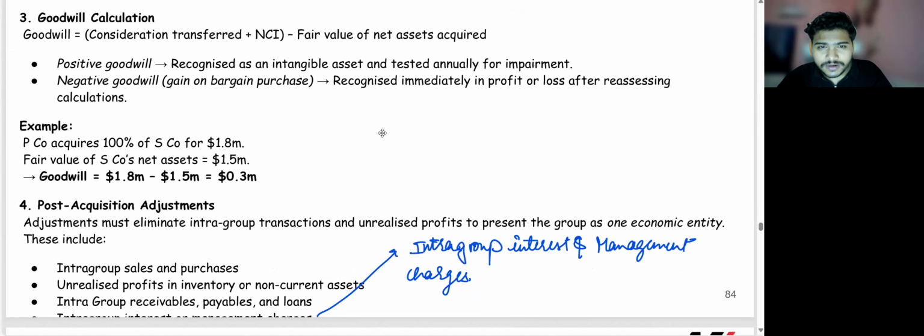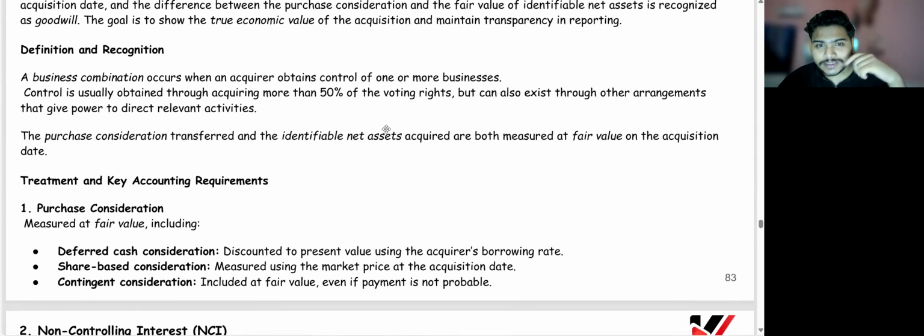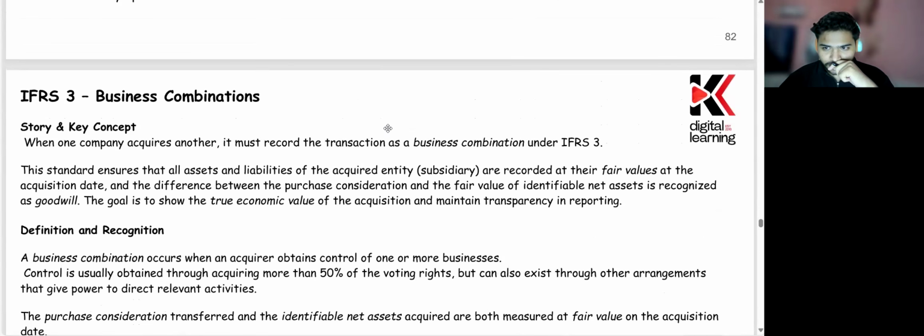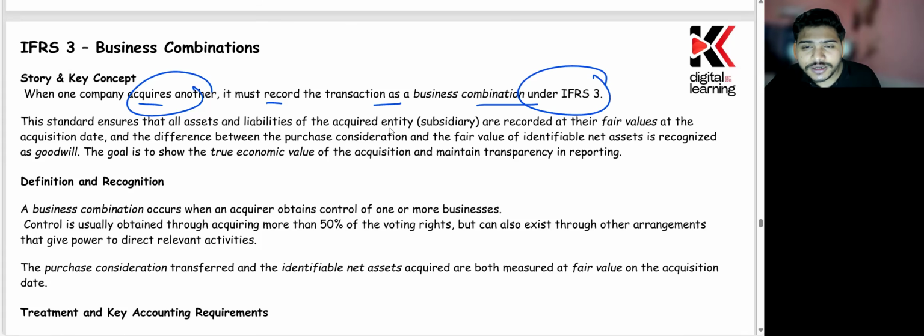Again, this standard will not be very much tested in an exam, but what you can expect from this standard is having a basic knowledge. So I think that could help you somewhere or other. So the story is that when one company acquires another company, it must record the transaction as a business combination under IFRS 3. But business combination is a definition.